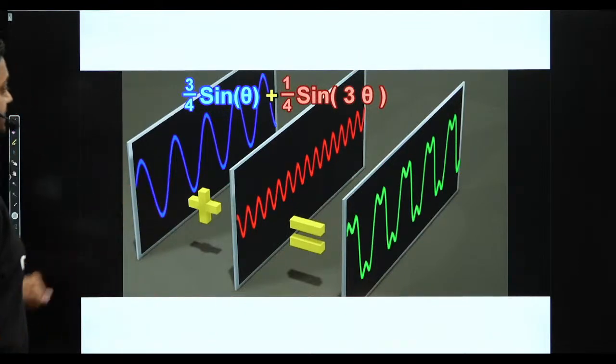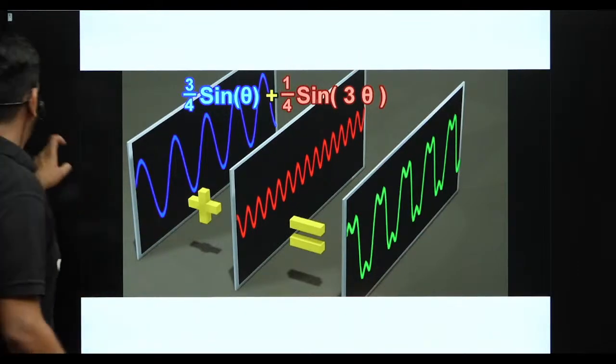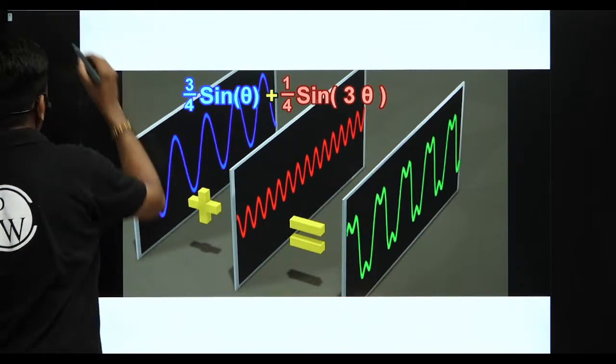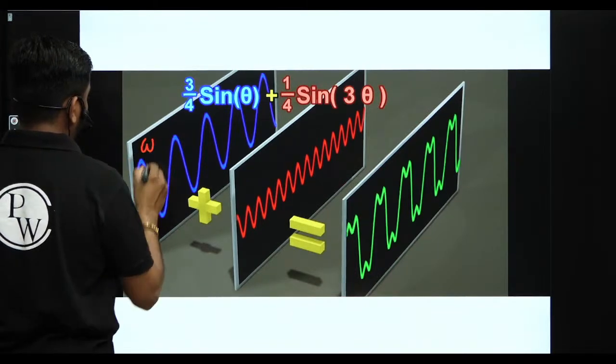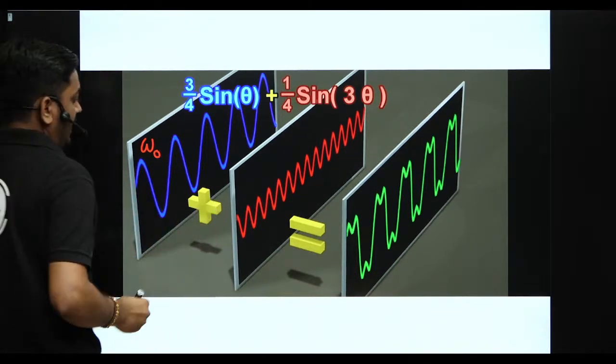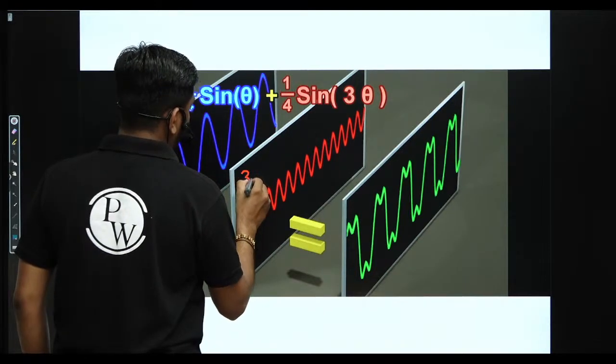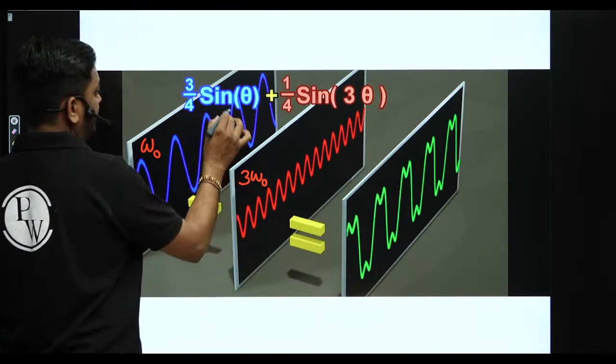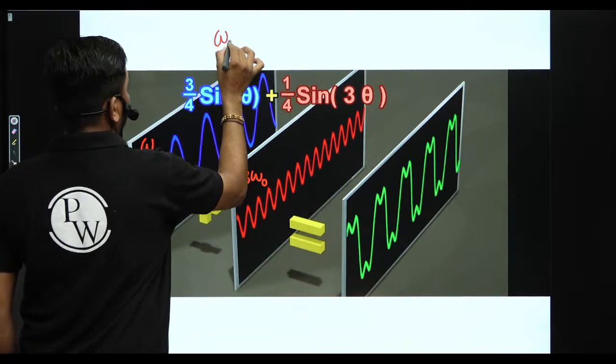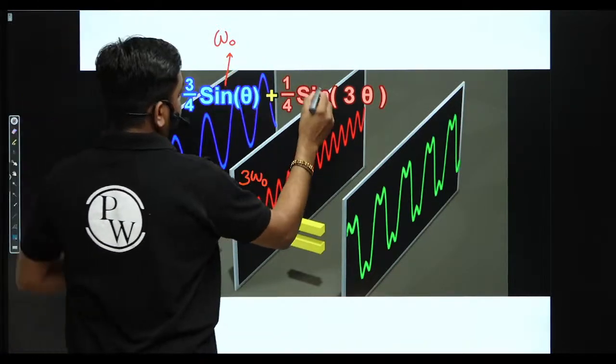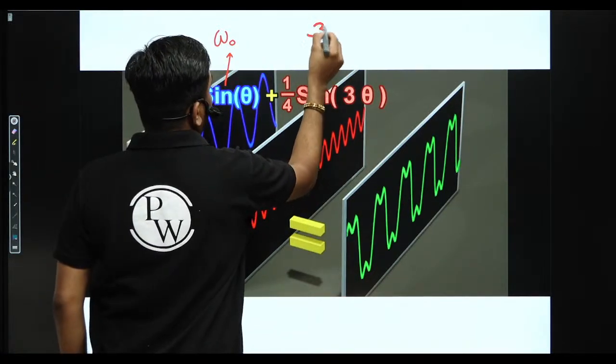Say for example this one, here the first signal has the frequency omega 0 and the other signal has the frequency 3 omega 0. You can see here, this is sin theta meaning omega 0, and here sin 3 theta, that means 3 omega 0.